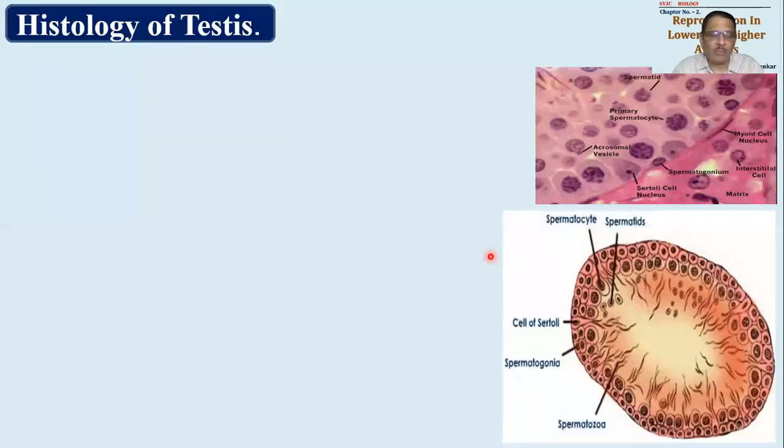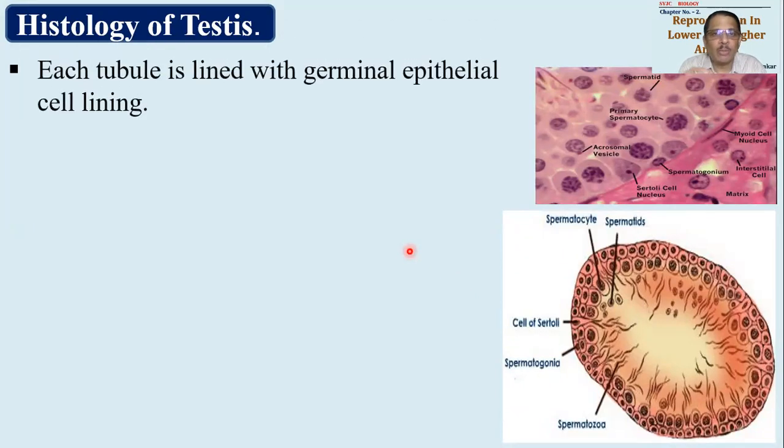During the development of the sperms, when the development is complete and the spermatids are formed, these spermatids will get attached to the cells of Sertoli. They will draw nutrition from the cells of Sertoli and will get transformed into sperms. This process is called spermiogenesis. We have understood spermatogenesis. So spermiogenesis will take place, that is, metamorphosis from spermatids to sperm, and then the sperms will be released. Whatever I have described is there in the text now.